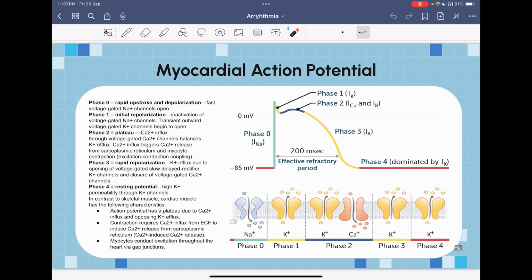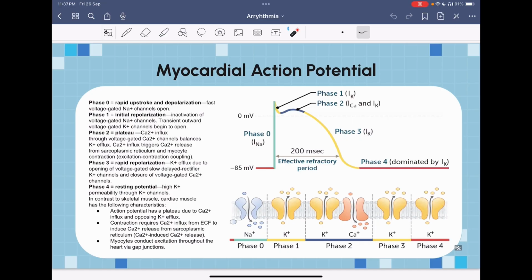which is characterized by the opening of the sodium channels. So once these sodium channels get opened, sodium starts to flow in. Once this sodium starts to flow in, this leads to a rapid upstroke or depolarization. As we can see, it leads to an upstroke. Following that is phase 1, which is characterized by the inactivation of these sodium channels. So these sodium channels become inactivated and potassium channels open. Once this potassium channel opens, the potassium ion starts to flow out, leading to an initial repolarization.